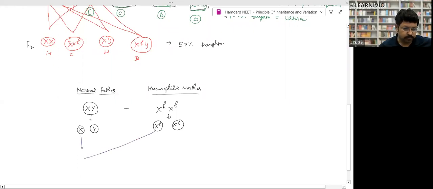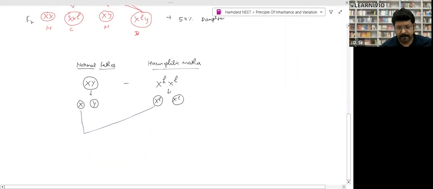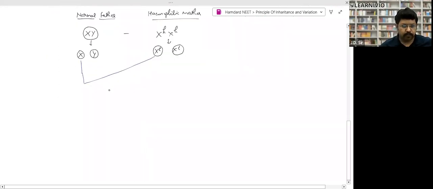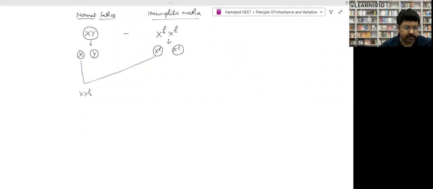That's what we do, right? Now what will happen? The combination will be X and XH. What is the outcome? This is a daughter which is carrier. Clear? She does not have the disease but carries the gene.